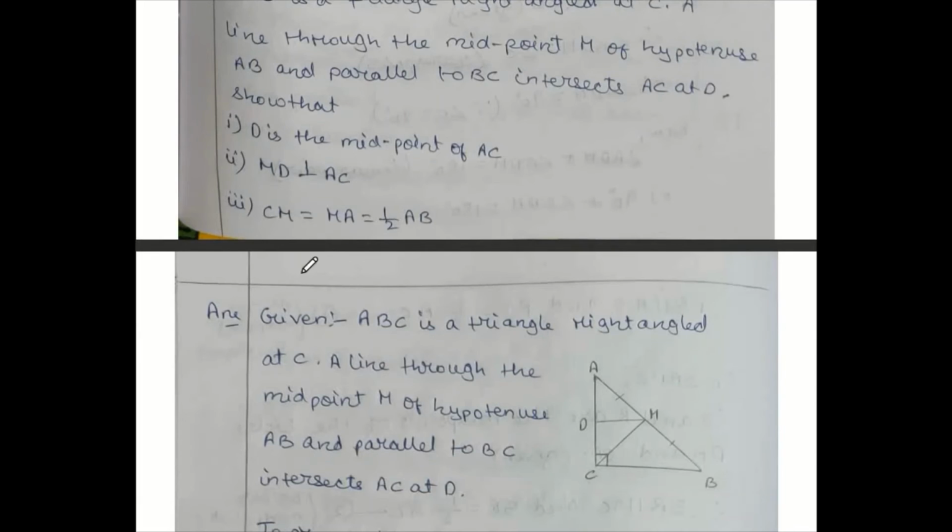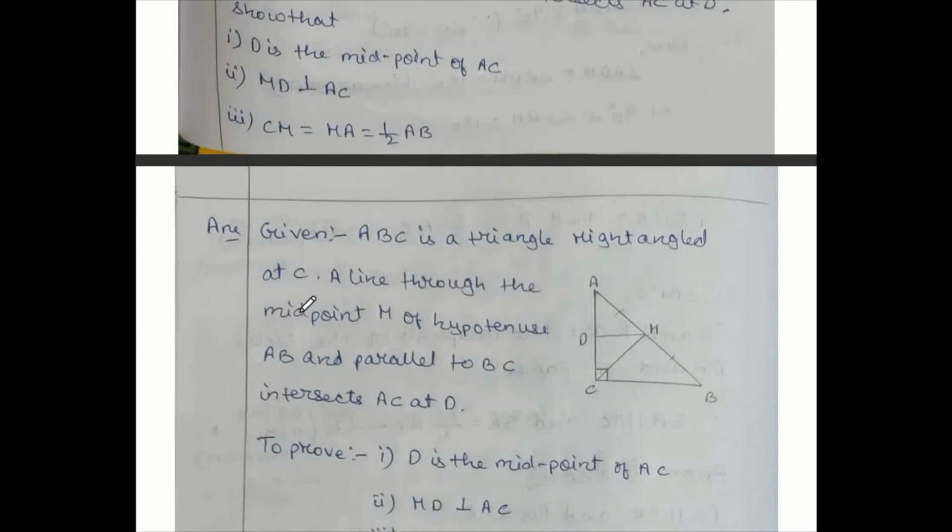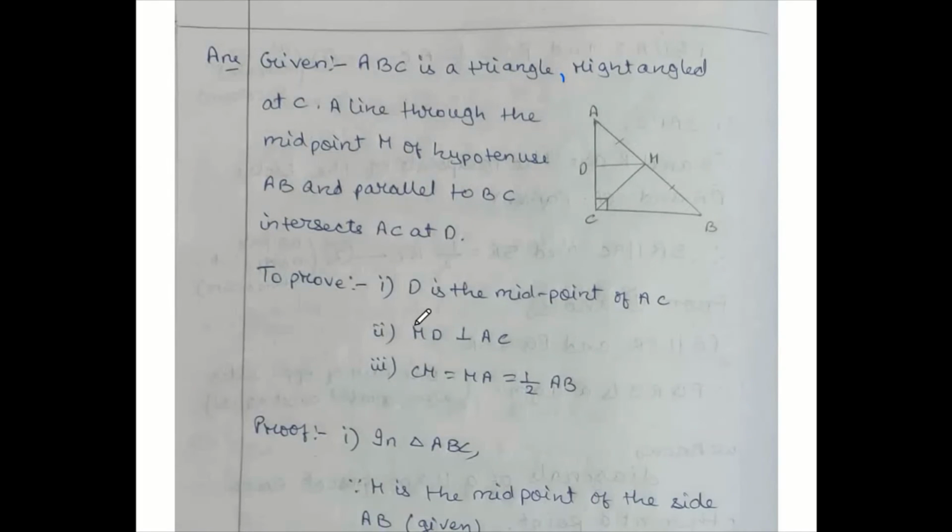Now, to prove this, given: ABC is a triangle, right angle at C. A line through the midpoint M of the hypotenuse AB is drawn parallel to BC. That means MD is parallel to BC, and it intersects AC at point D. To prove, number 1, D is the midpoint of AC. Number 2, MD perpendicular to AC. Number 3, CM equals MA equals half of AB.